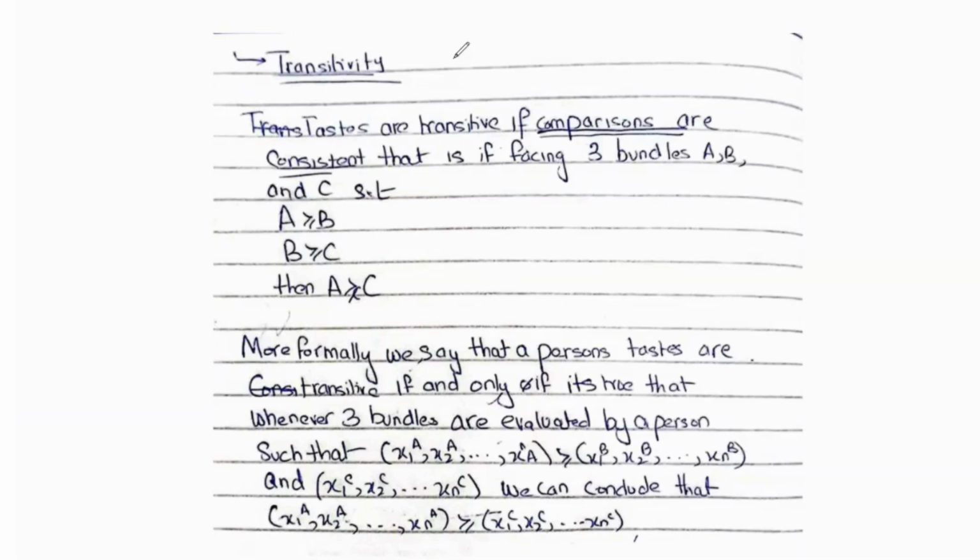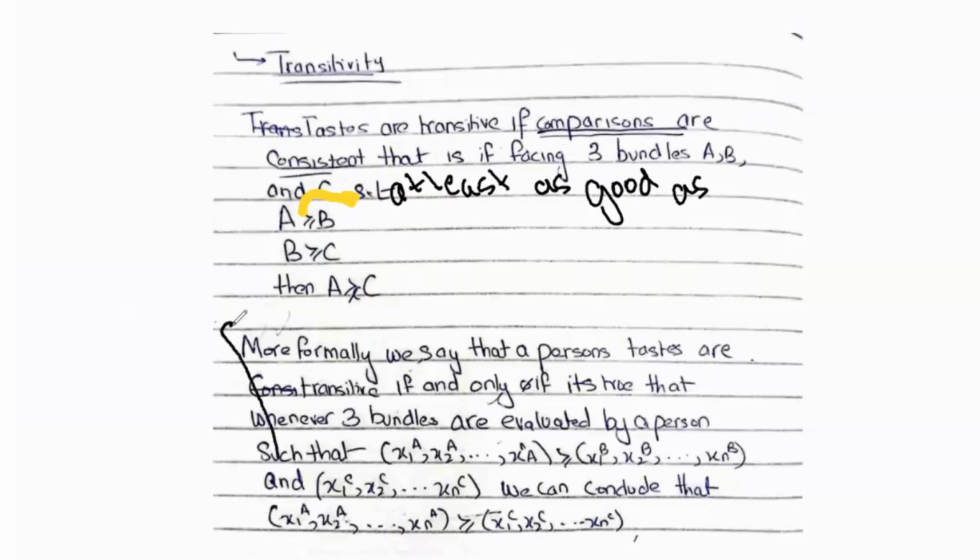Now, tastes are transitive if comparisons are consistent. Completeness says that you're able to compare any two bundles. Transitivity says that those comparisons are consistent. So if you're facing, say, three bundles, A, B, and C, such that A is at least as good as B, we already discussed this notation for comparison, at least as good as, in completeness. So if A is at least as good as B and B is at least as good as C, then if tastes are transitive, it must be the case that A is at least as good as C.